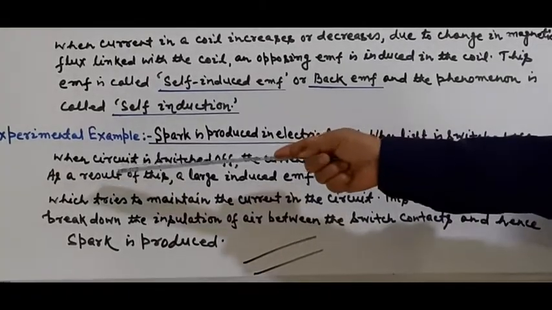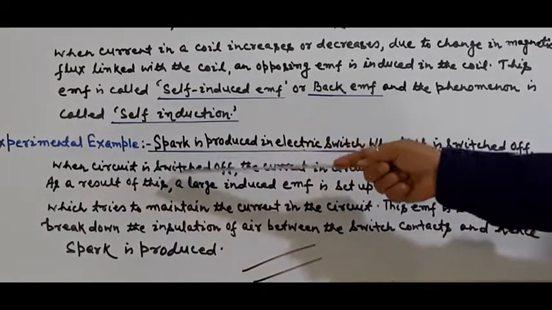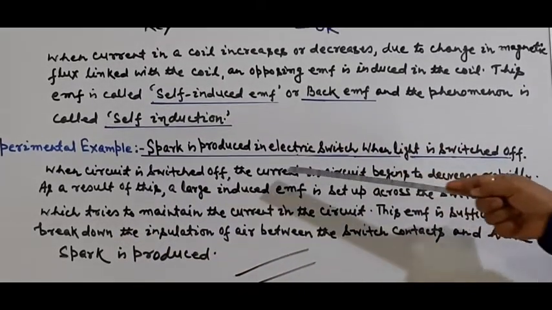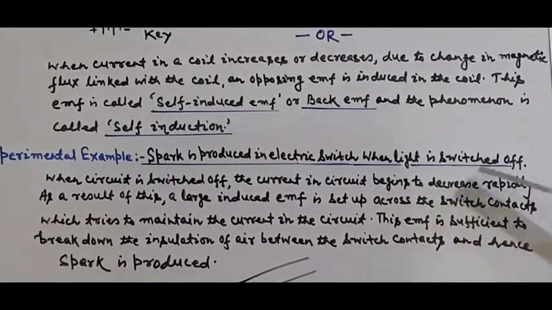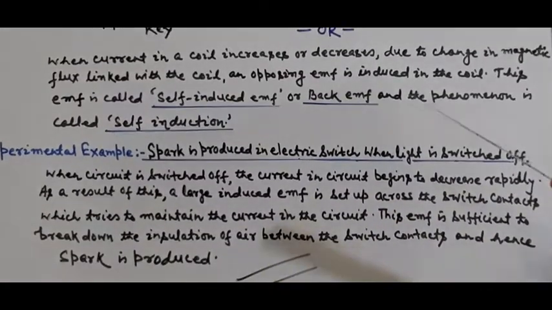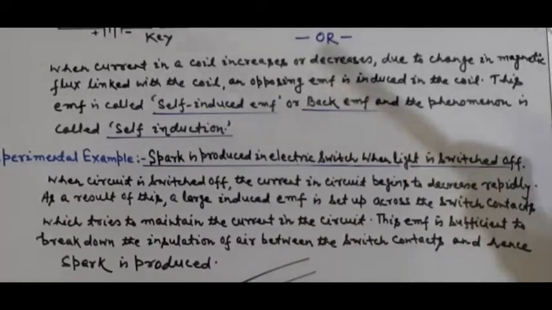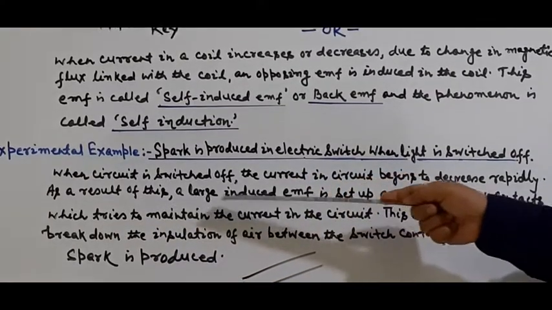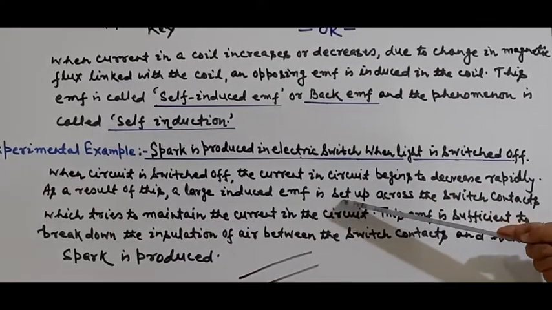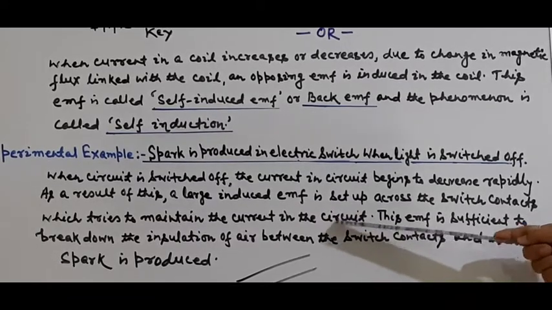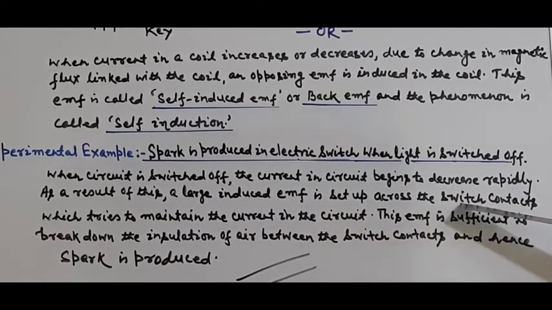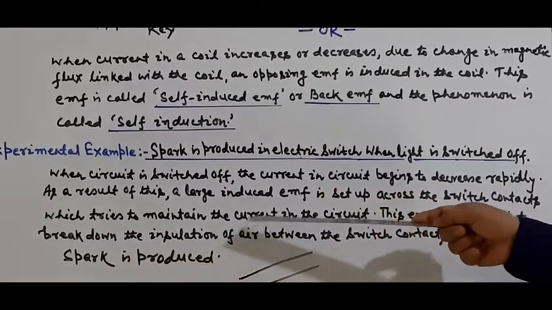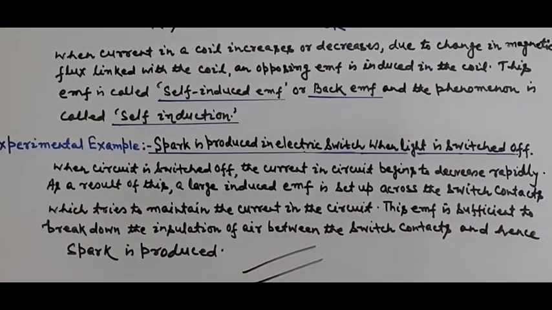So here is the reason. When the circuit is switched off, the current in the circuit begins to decrease rapidly, because in the beginning current is maximum and then, when the circuit is switched off, it comes down rapidly. As a result, a large induced EMF is set up, because magnetic flux is changed. This large induced EMF is set up across the switch contacts, which tries to maintain the current in the circuit.